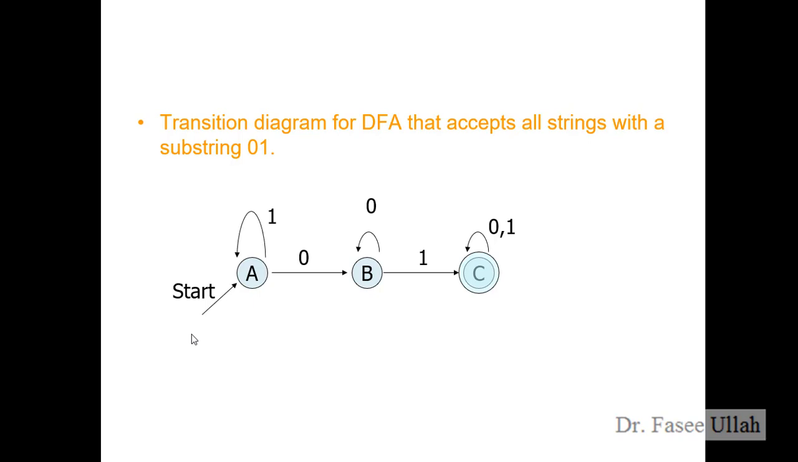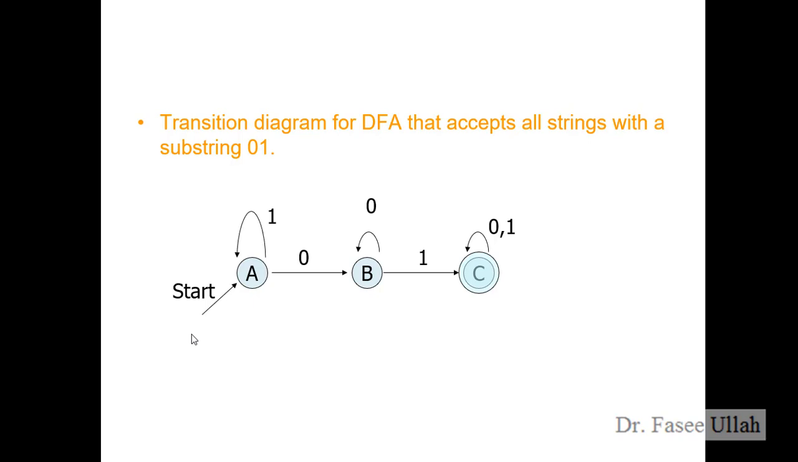Now we have an example to further explain the transition diagram and transition table. So this is a transition diagram, right? The question is: draw the transition diagram for a DFA that accepts all strings with the substring 0, 1, right? So the basic aim of this question is to have a DFA which accepts 0, 1 from a set of 0, 1, right? So that is very important.